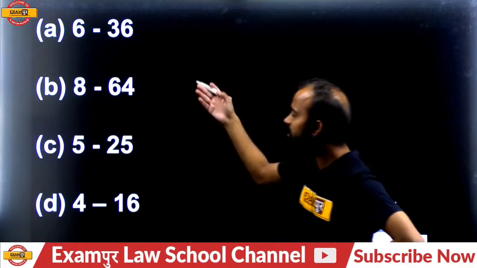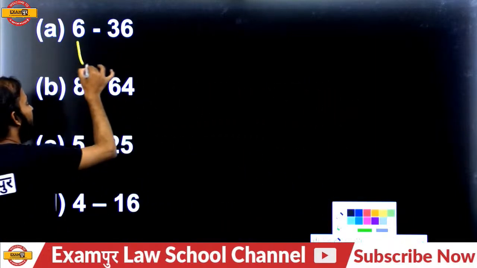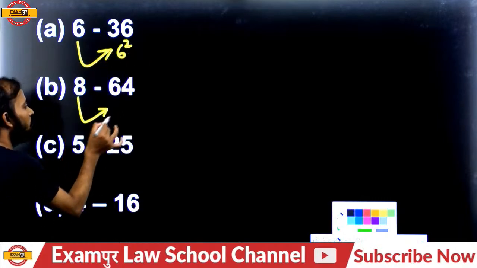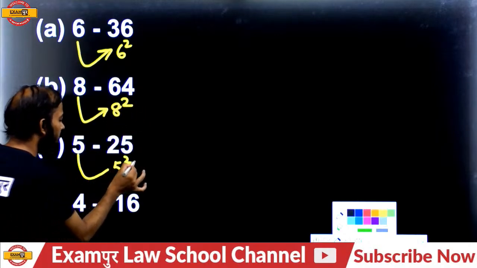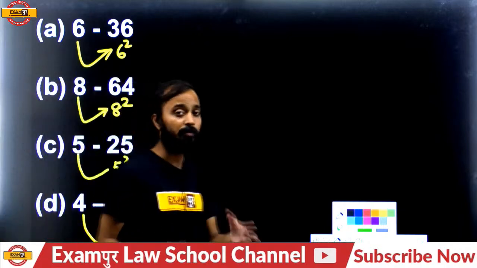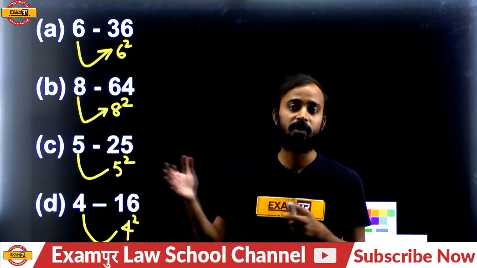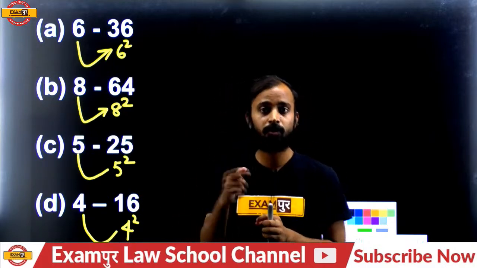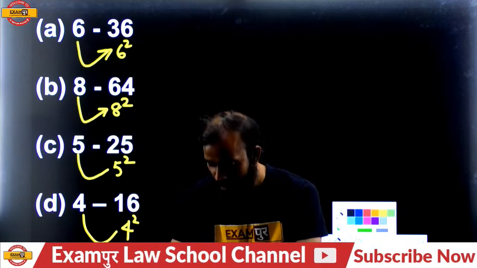Okay, please find out 636, and 36 is what? A perfect square of 6. Perfect square of 6 is what? 36. Similarly, perfect square of 8 is what? 64, and perfect square of 5 is what? 25. Perfect square of 4 is what? 16. Then what will you do? All these pairs of numbers are perfect squares. Then which pair is different from the other three? Please tell me. In this situation, what should you do? Please find out. All are perfect square matching numbers.